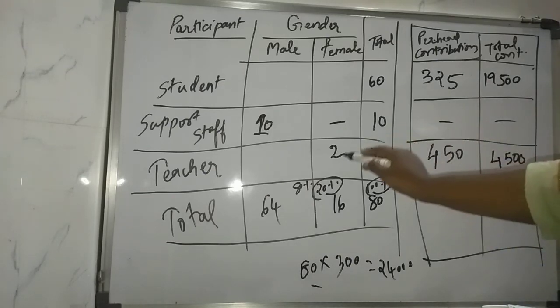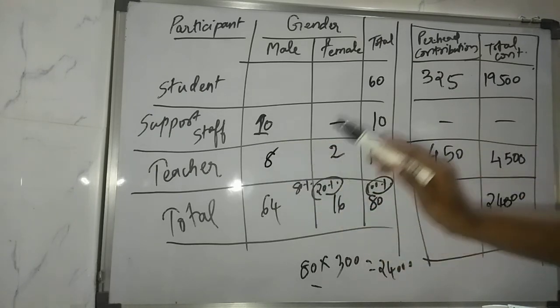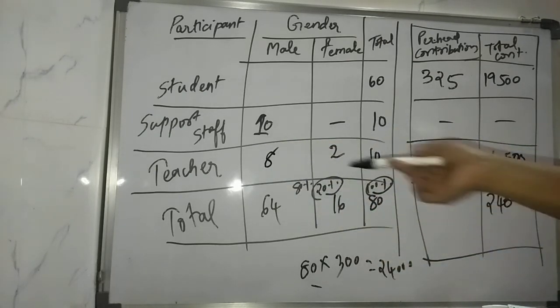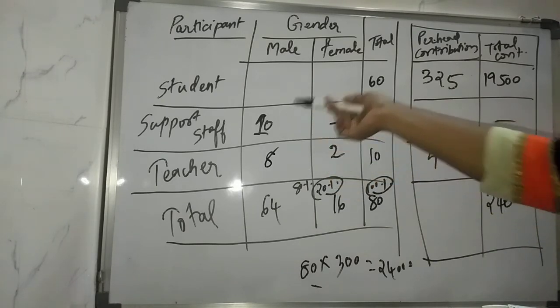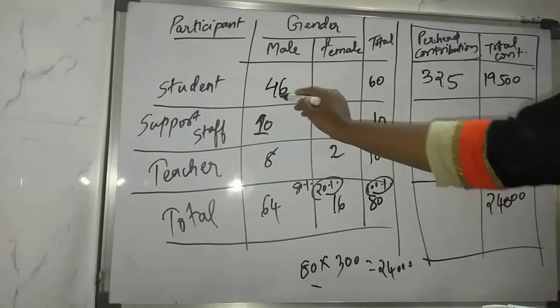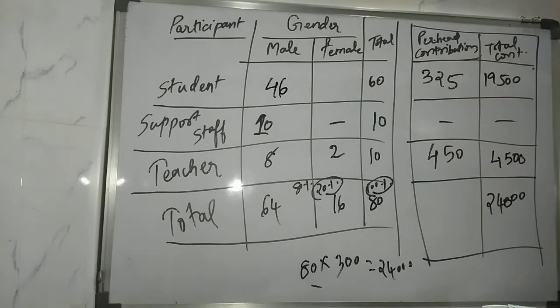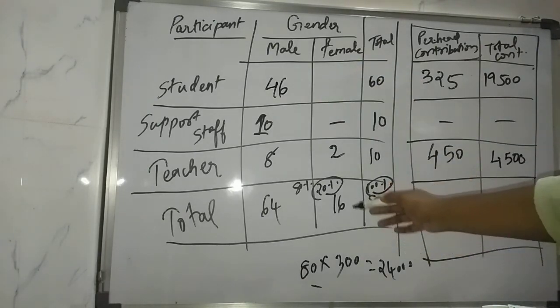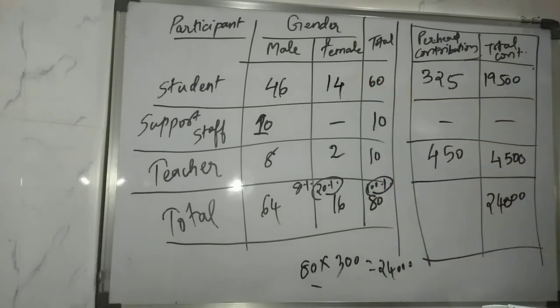Now the total is 10, females are 2, then the remaining is 8 male teachers. Now the total is 64, out of them 8 are teachers, then 10 are support staff. So you can just deduct it. 64 minus 8 minus 10 is 46. And for females, 16 minus 2 is 14, either way you can go. You can find the total of this also, but no need, we don't require this. Just the total and the sum is completed.